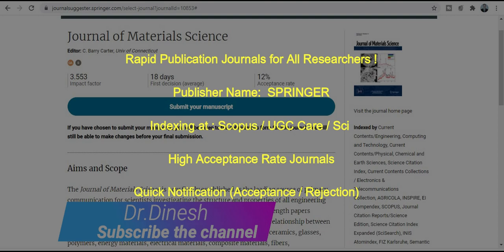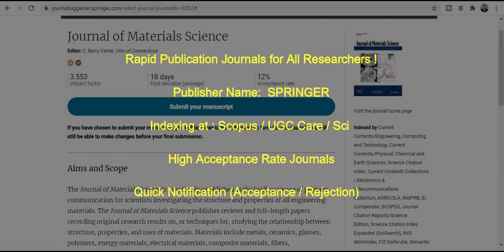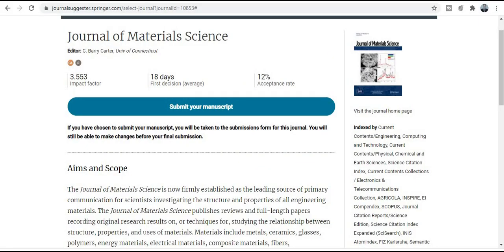Today we will discuss the quick publication and high acceptance rate journals in the indexing of Scopus categories, UGC listed category, and also SCI index journals. All these journals are published by Springer. The first journal is the Journal of Material Science. The acceptance rate of this journal is 12%, you will get the notification within 18 days only, and the impact factor is very good, 3.5.